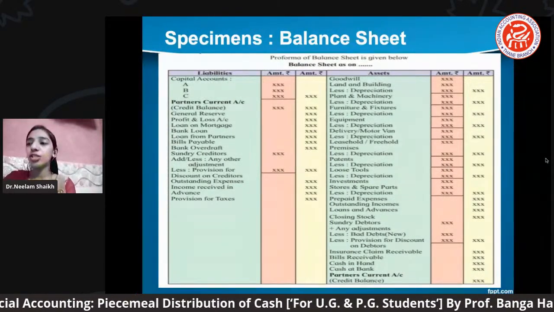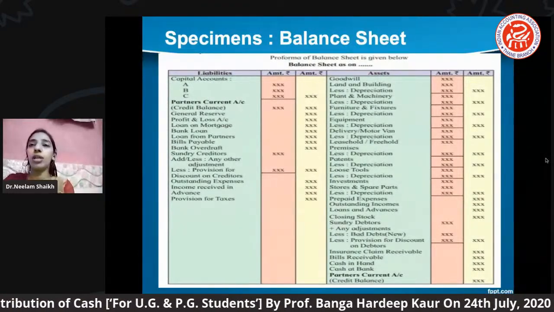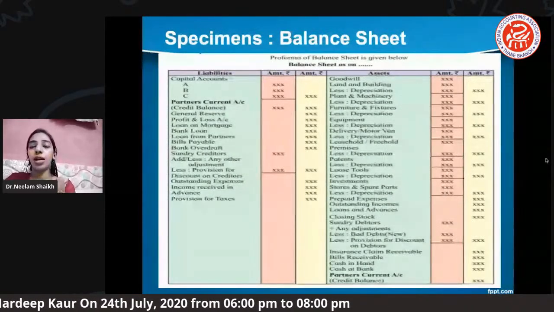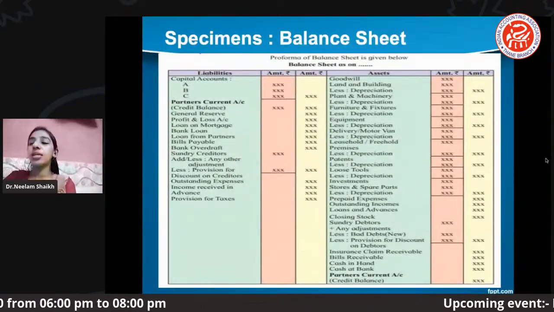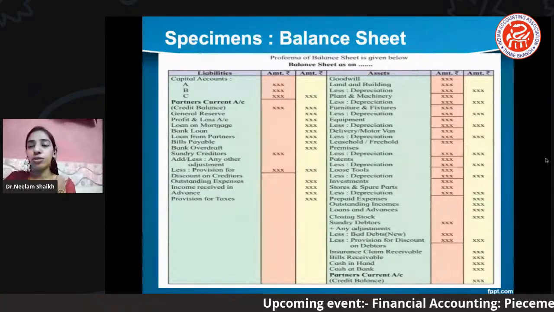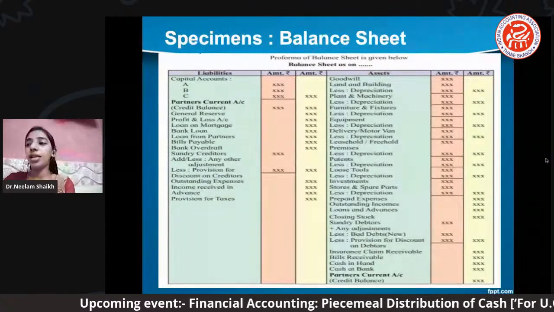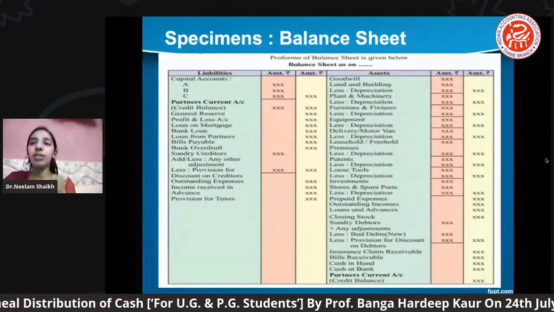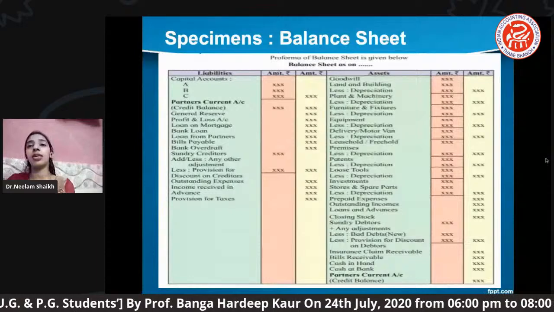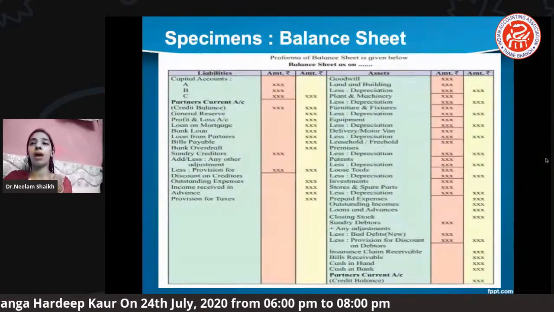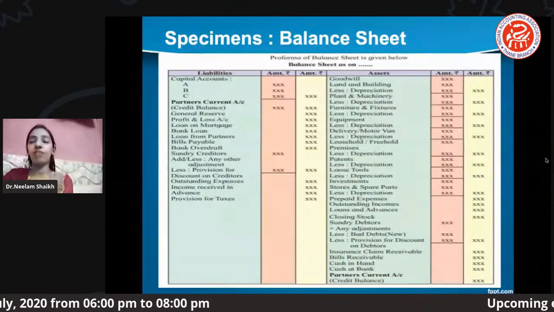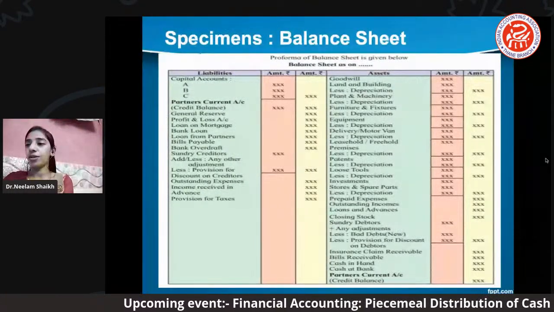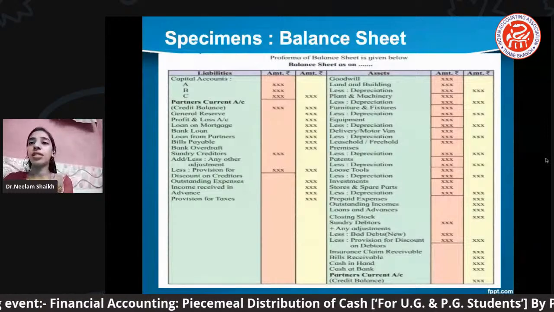The balance sheet is not an account. As I have told you earlier, trading and P&L is an account, but the balance sheet is a statement. It is the financial position of a firm as on a given date in the form of assets and liabilities. Here we have to see when the financial year ends. Depending on the question, the financial year ends on 31st December or 31st March, but usually it ends on 31st March. Now let's see the pro forma given here.